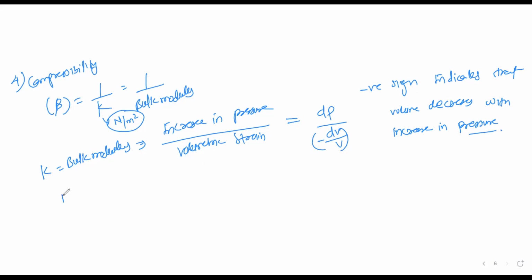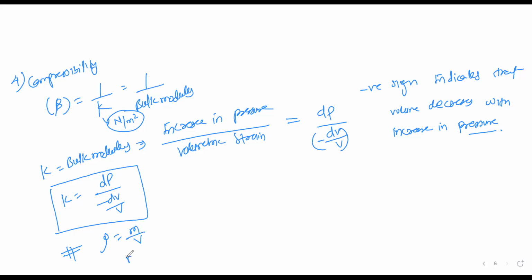So the K value is given as dP by minus dV by V, and there is one more formula for K that I will show you. We know that density is mass by volume, so mass is equal to density into volume. Now take the derivative on both sides.